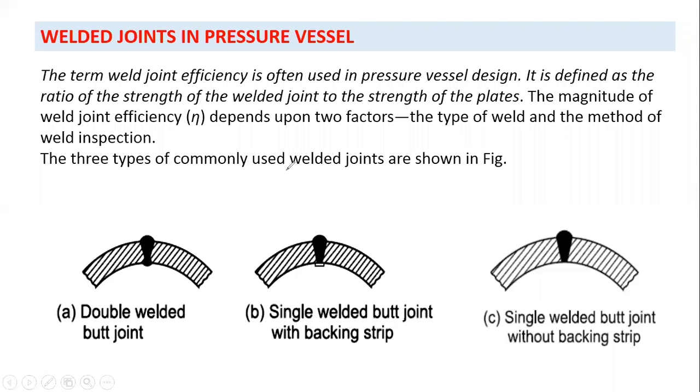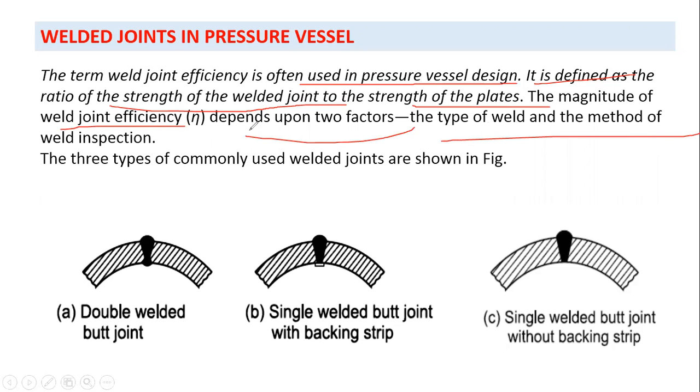Now here, what is the efficiency of a welded joint? The term welded joint efficiency is often used in pressure vessel design. It is defined as the ratio of the strength of the welded joint to the strength of the plates. The magnitude of welded joint efficiency eta depends upon two factors: the type of weld and the method of weld inspection. So the type of welded joint can be defined in three categories.